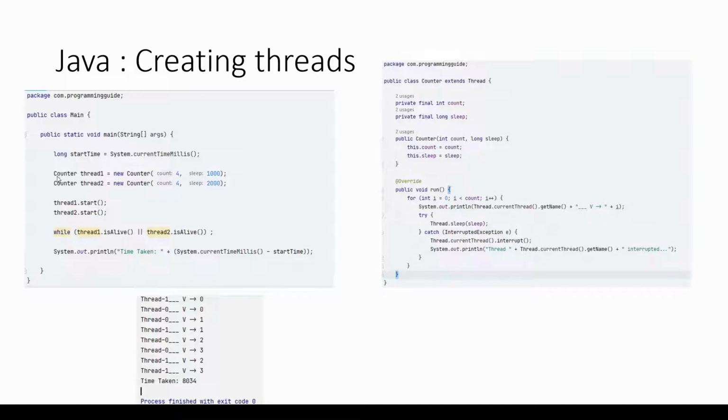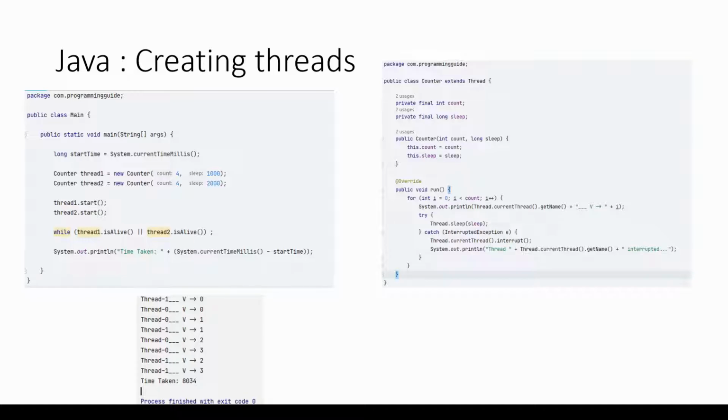Now in the main class, I am creating two threads, thread 1 and thread 2. Both will count up to 4, but thread 1 will have a sleep of 1000 milliseconds, and thread 2 will have a sleep of 2000 milliseconds. If it is a single-threaded system, counter 1 would ideally take 4 seconds and counter 2 would take 8 seconds, so both would take 12 seconds in total. Now we will see how much it took in a multi-threaded system.